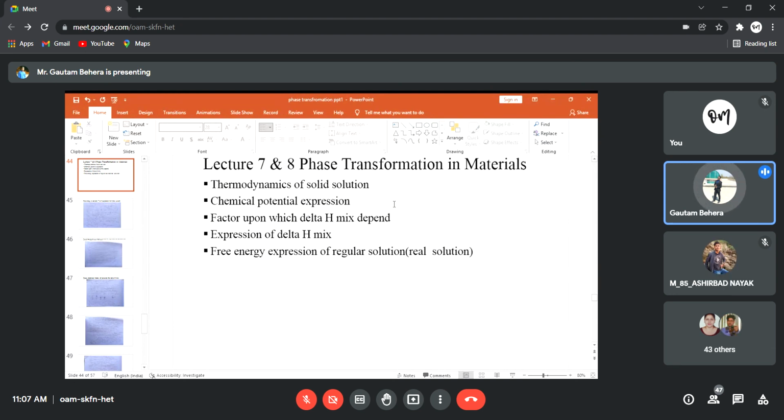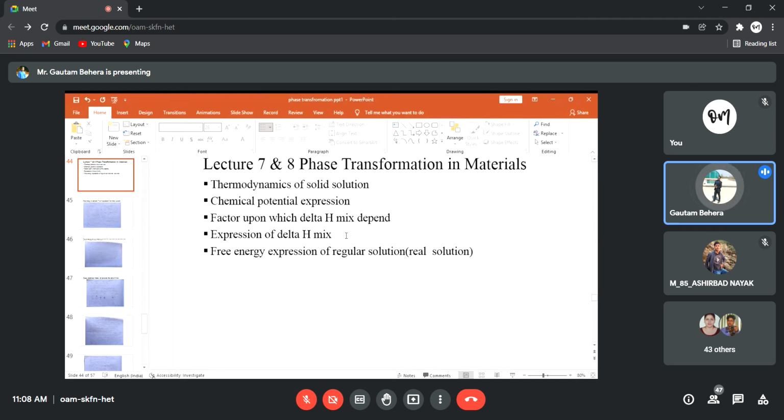So this is very interesting actually, because we know that delta H mix is not equal to 0 for a real solution. So how does this delta H mix come into picture for a real solution? Whereas for an ideal solution, we know that it is 0. Then the expression of delta H mix we'll see finally for a real solution.